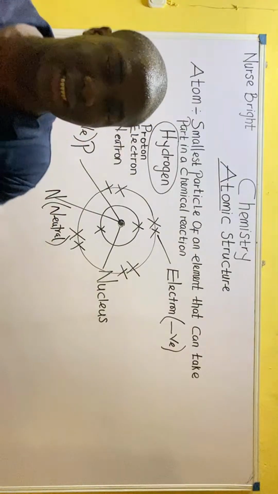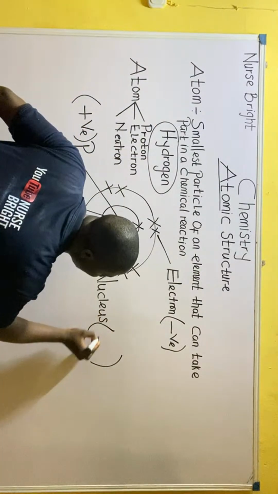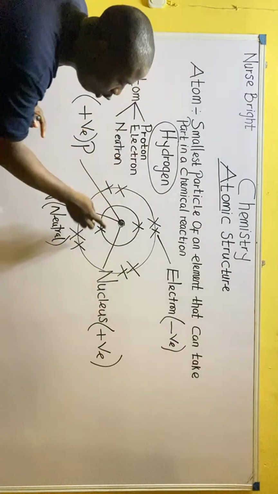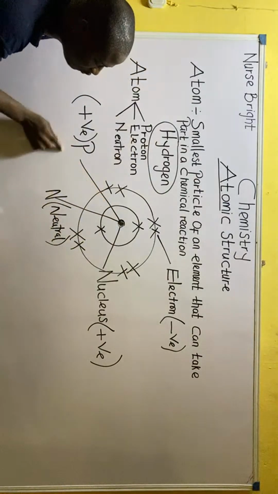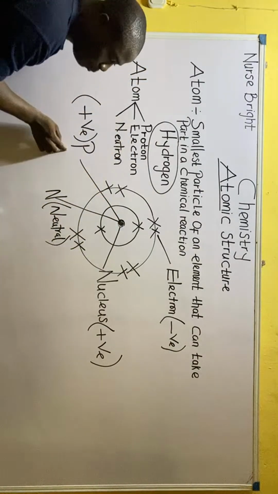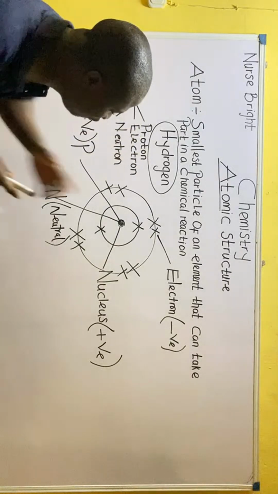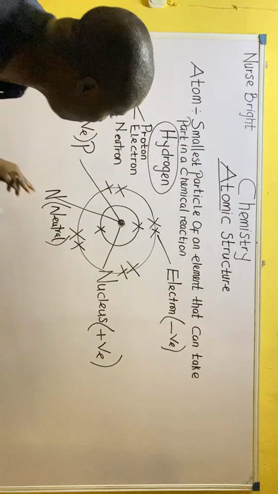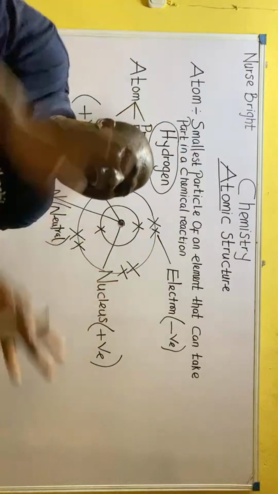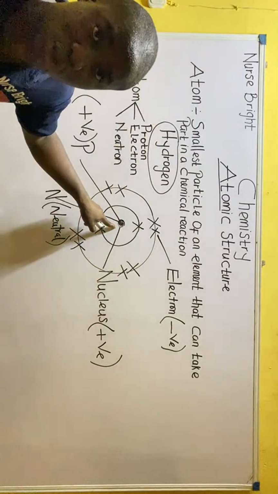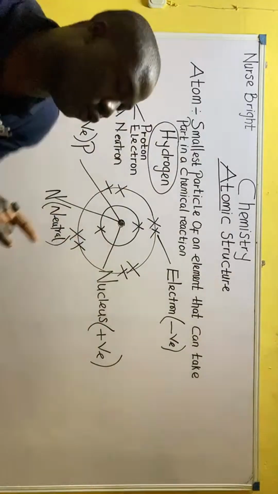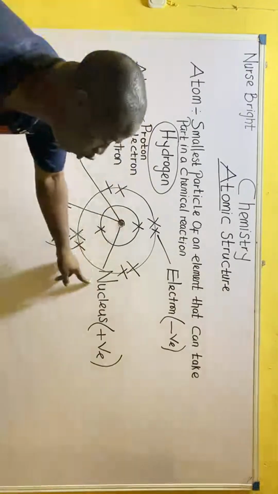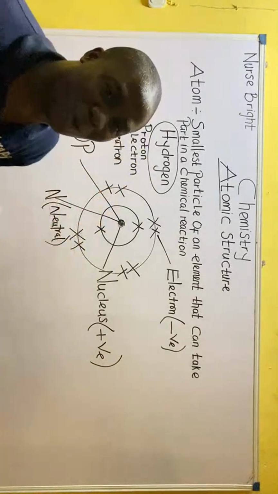You must note this. The nucleus of an atom is also positively charged. Why? This is because the nucleus is made up of a positively charged proton. Are you following me? If you observe, I know it has neutron, but neutron is neutral. So neutron being neutral does not account for the charge of the nucleus. The only one that accounts for the charge of the nucleus is the proton, because proton is positively charged, so the nucleus will take the charge of the proton to become positive as well.